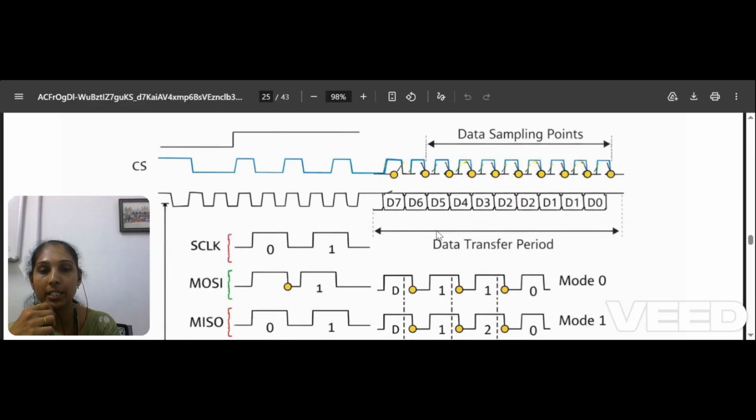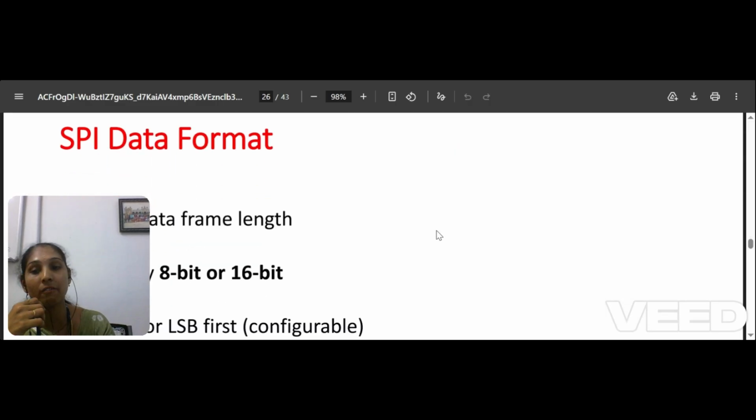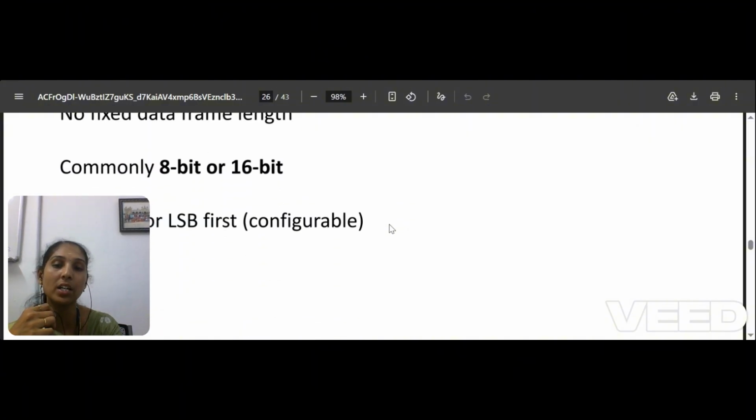It is a 10-bit ADC, so first it will send either the higher order or the lower order bits. That may be our decision. There is no fixed data format for SPI. We may have 8-bit or 16-bit. Most commonly, MSB first or LSB first. That may be configurable. We can go with any configuration.